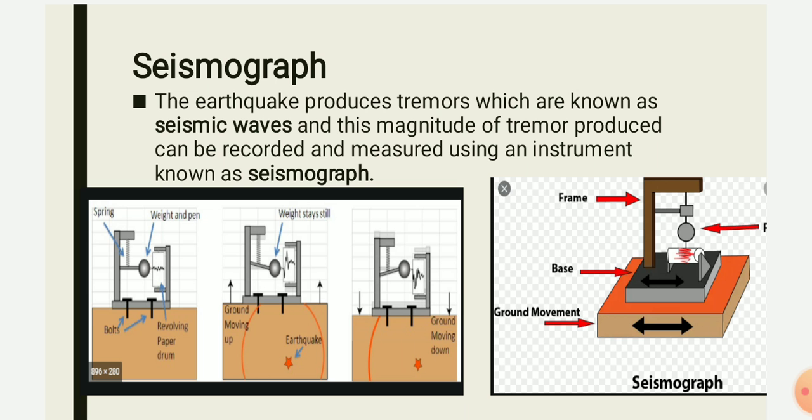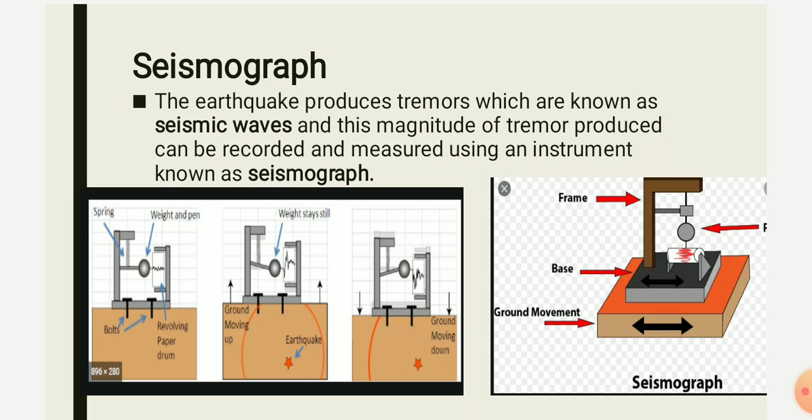Now as the pen moves, the paper drum that is kept attached along with the pen comes into play. As the ball moves, it will start drawing an image or a sketch, like an ECG, on that paper. This will help us to know the magnitude of the earthquake, and how much tremor or how intense the earthquake was.